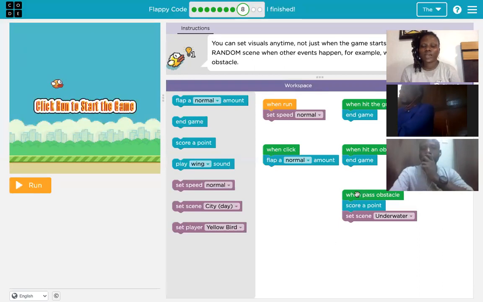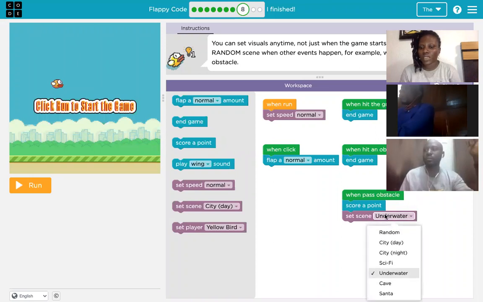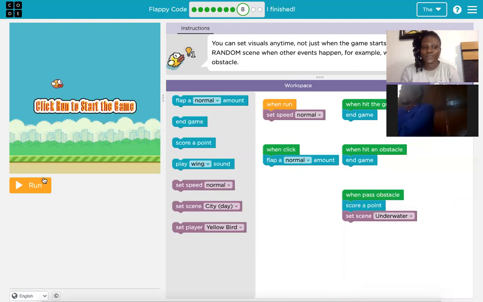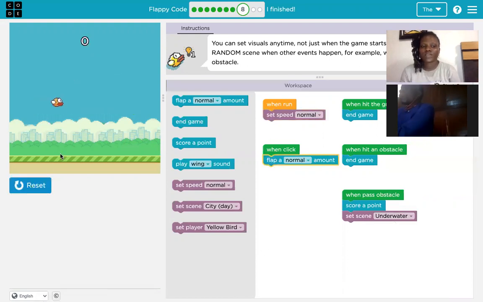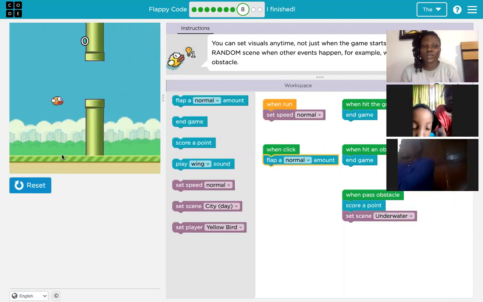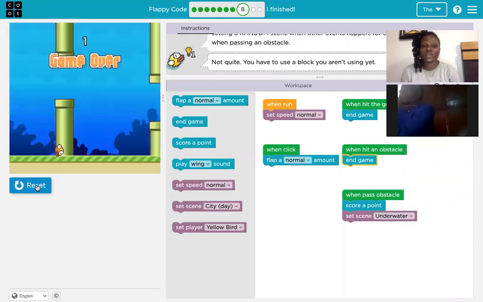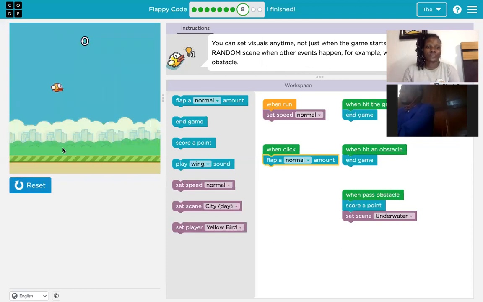All right. So what we did here is we added sets in. So when you pass an obstacle and you score a point, what should happen? Set your scene to another scene. So now what I did, I set it to underwater. So click on run. When you score a point, your scene should what? Your scene should change. All right, but I did not get it.